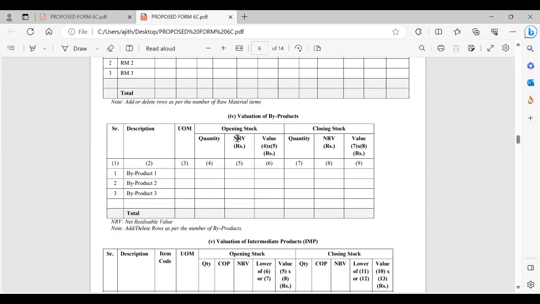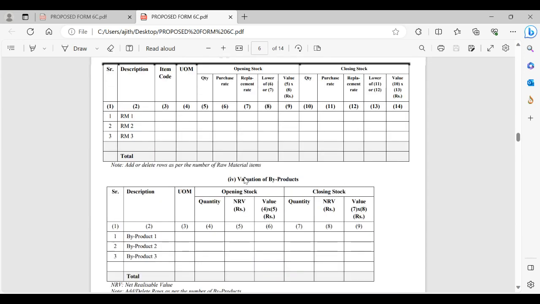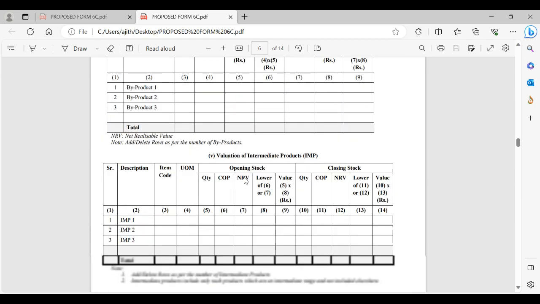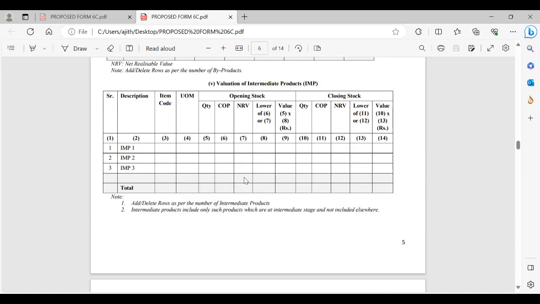Anyhow, if it is in stock, yes, we can have it valued at net realizable value only. Here the cost concept is not there. Raw material, byproducts, then intermediary product. Intermediary products are products which are in a form to be converted to finished goods, but in their present form itself, they can be sold as finished products outside.